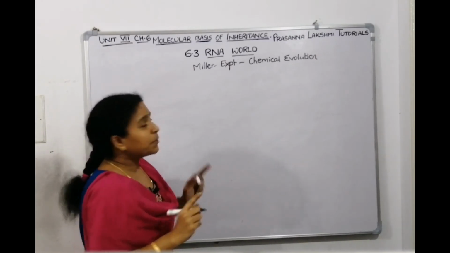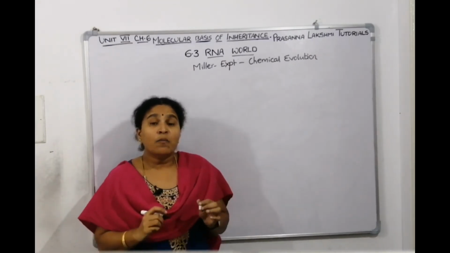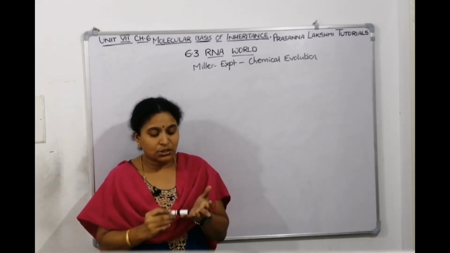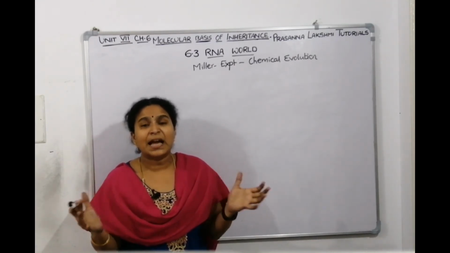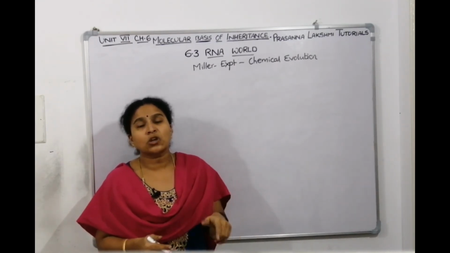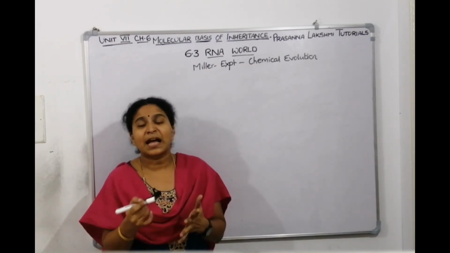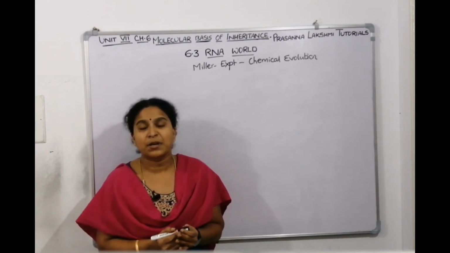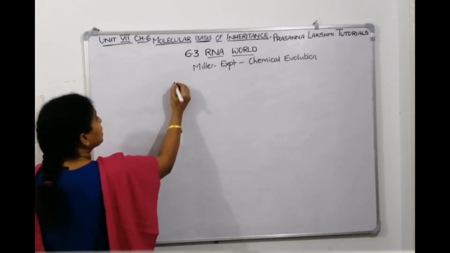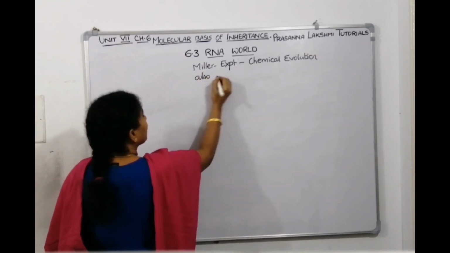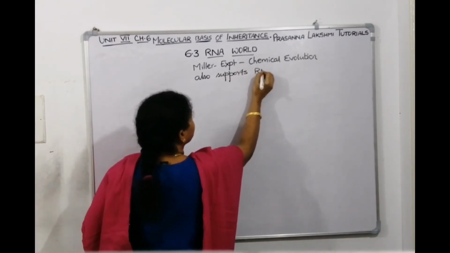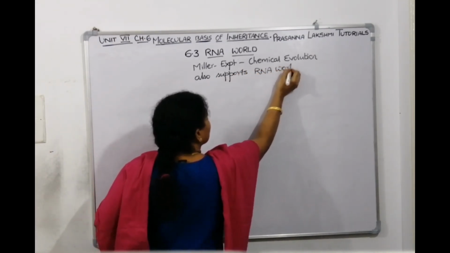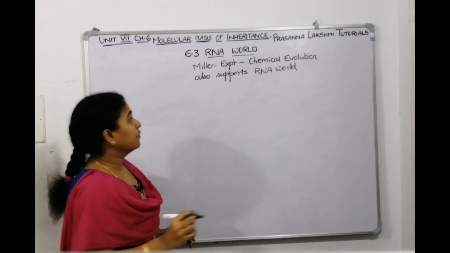Now, Miller's experiment also showed that when he took nitrogen, carbon, hydrogen, and oxygen, and maintained 800 degrees centigrade and anaerobic conditions, he also saw that proteins, amino acids and nucleotides of RNA were formed first. So this Miller's experiment also supports the RNA world.